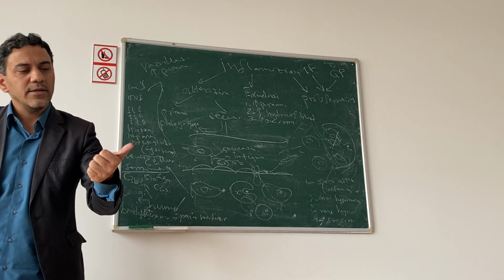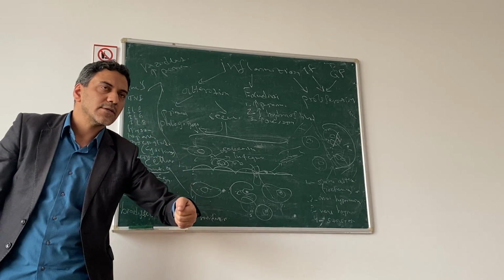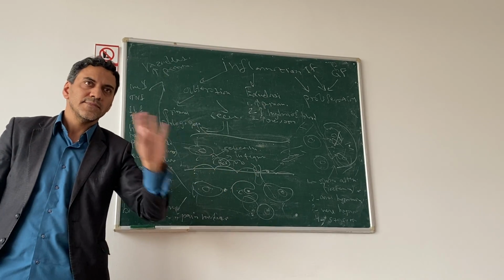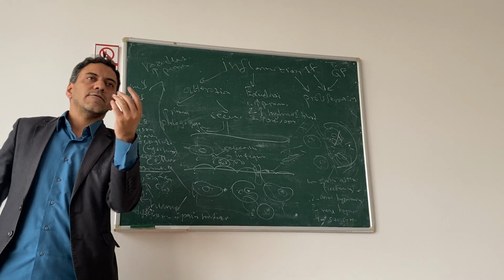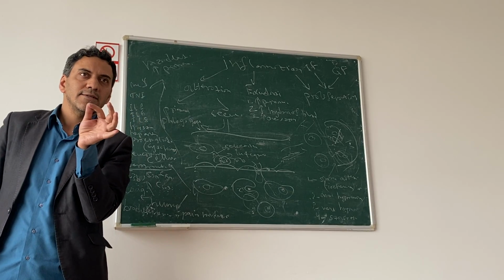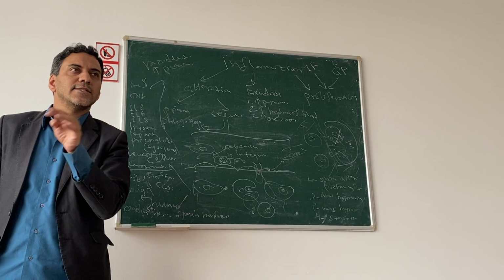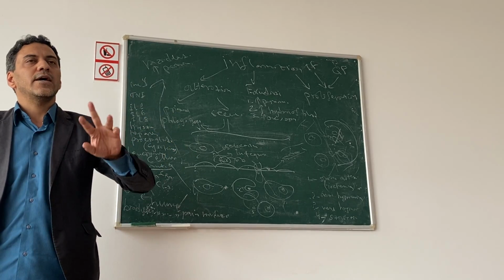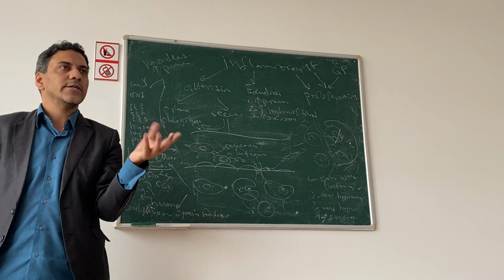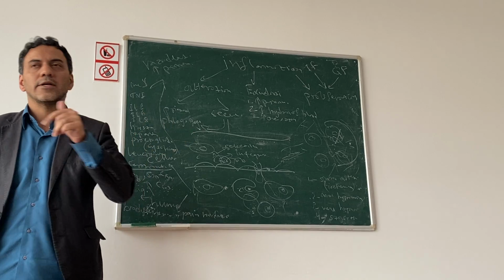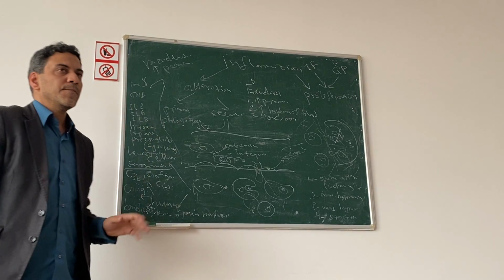Dolor, pain, and loss of function. These are the five symptoms of any inflammation. And we name inflammation with the suffix itis: gastritis, hepatitis, encephalitis, arthritis. Except some organs, for example lung, where we call it pneumonia, not itis.